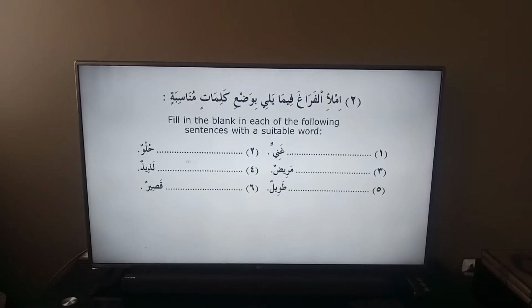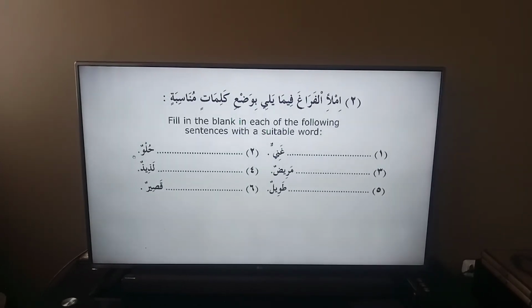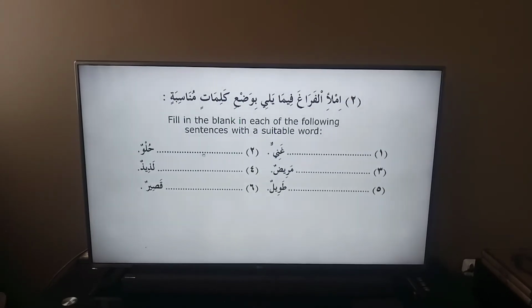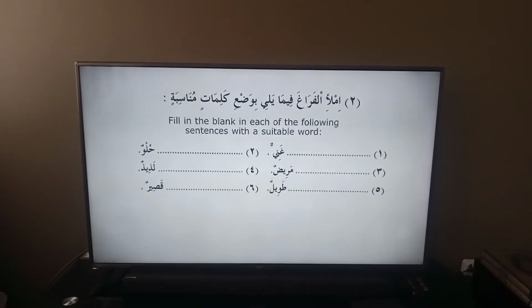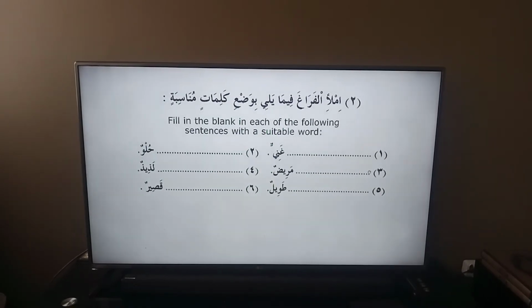Number 2, رقم 2, حلو. So a suitable word could be التفاح or السكر حلو. السكر حلو. In other words, sugar is tasty or sweet. Sugar is tasty or the sugar is sweet. السكر حلو.